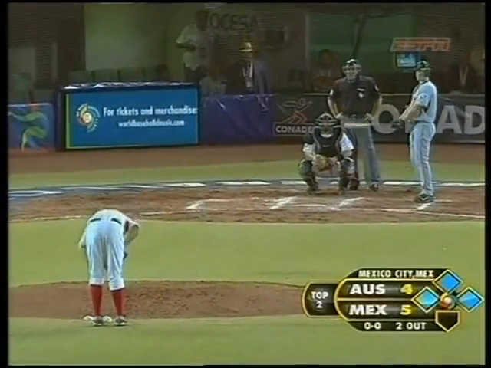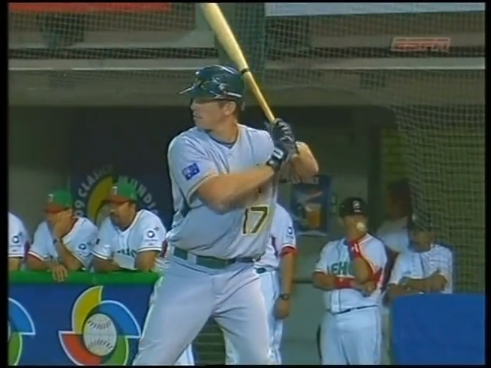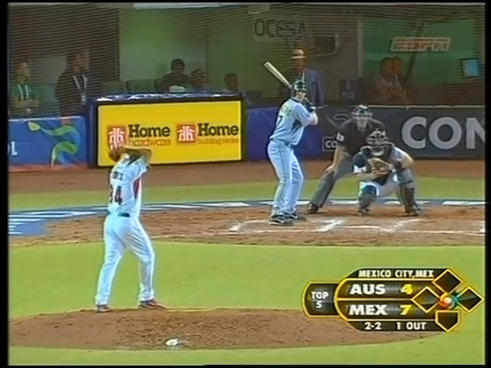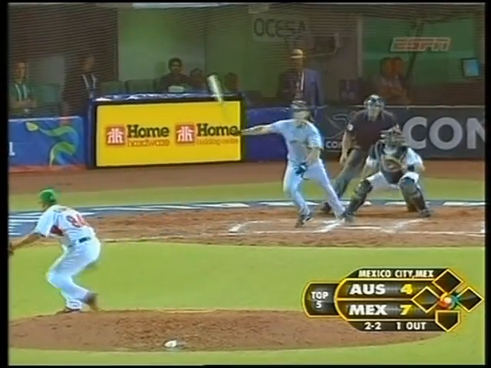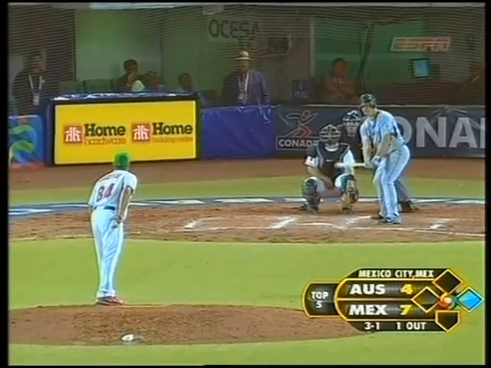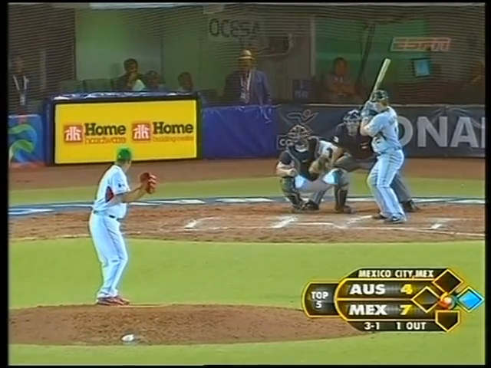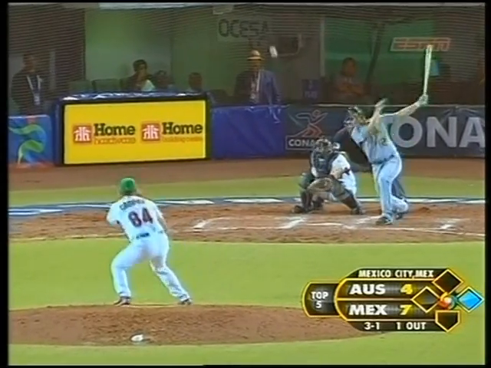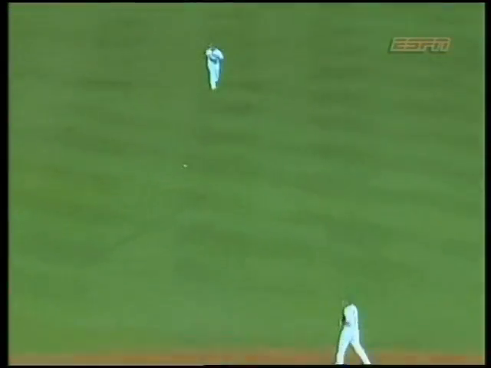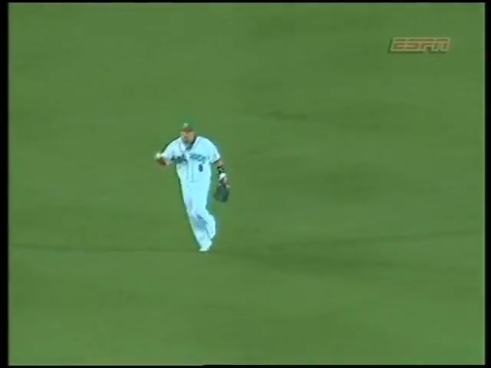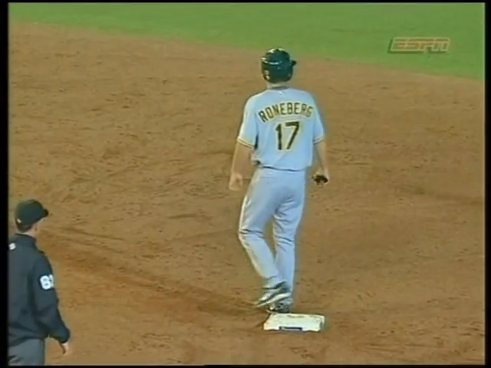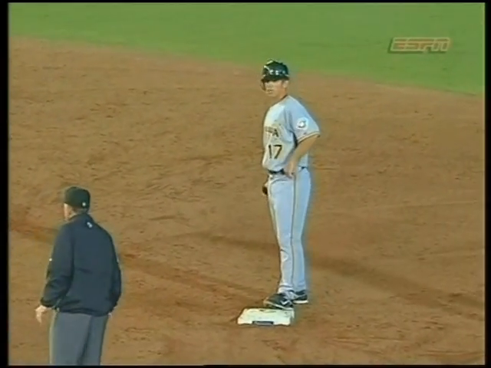Because of the artificial turf. 2-2. Ronneberg, the designated hitter tonight. A nice piece of hitting, reaching out across the plate, and a line single into center field. So you want to get the most out of them, and yet it's early in their season. And the pitch, a liner into center field for a hit. So now Australia's got something going, first and second, with 1 out on back-to-back singles for Ronneberg and Harmon.